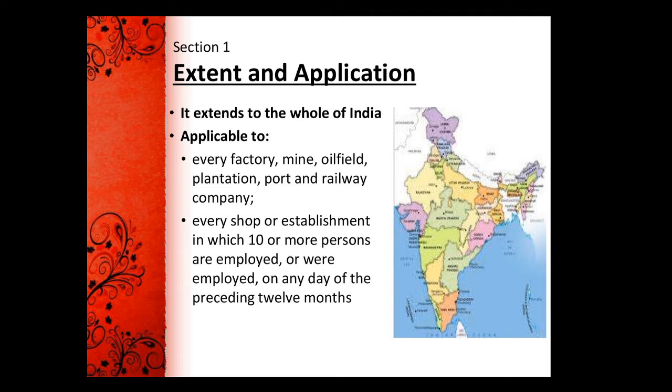So if 10 or more persons are working in a particular place, it will be termed a company or organization, and the persons working there are also eligible to get the gratuity amount.